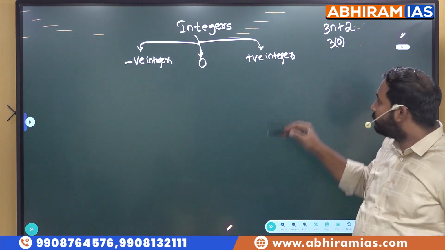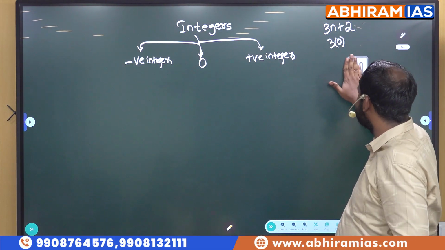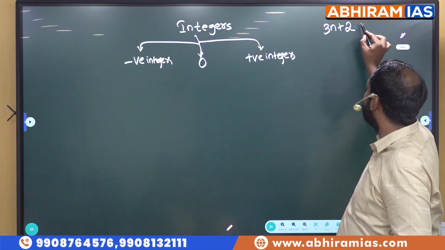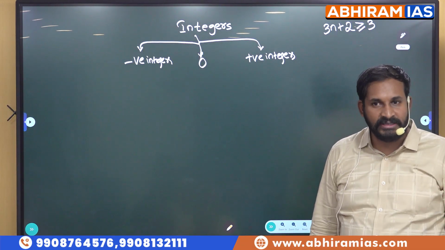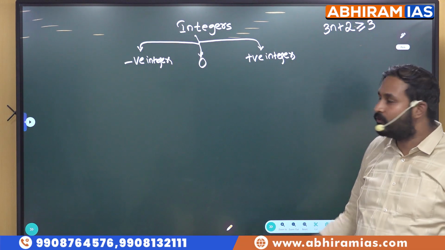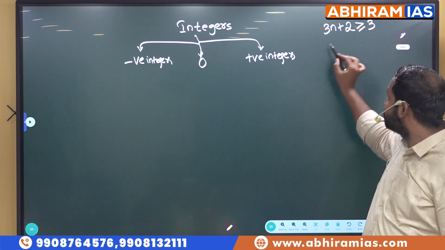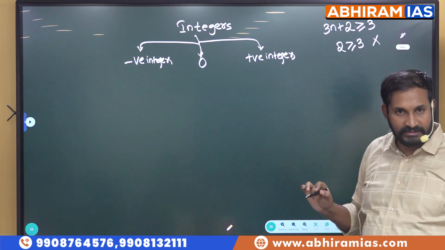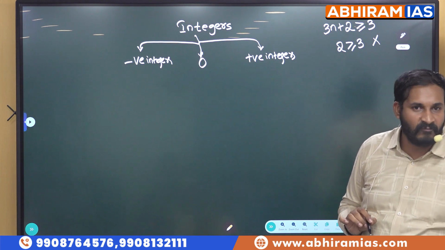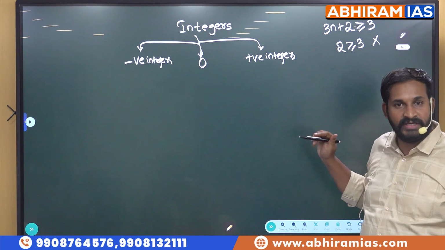For example, the condition is that 3n plus 2 is always greater than or equal to 3. If you put n as 0, this becomes 2, and you will say it is false, sir. You don't know the meaning of positive integers, you have taken n as 0, and you will face difficulty here.